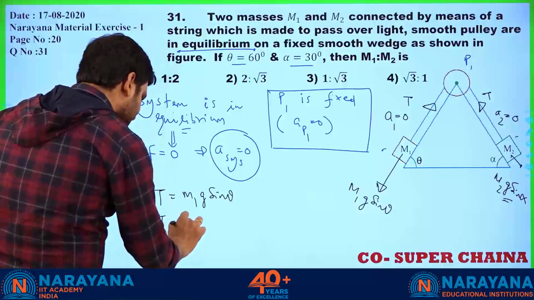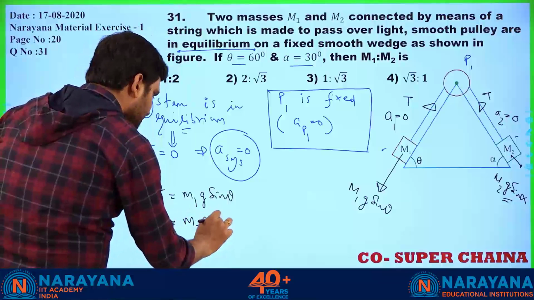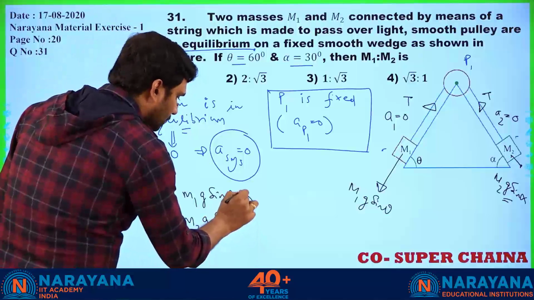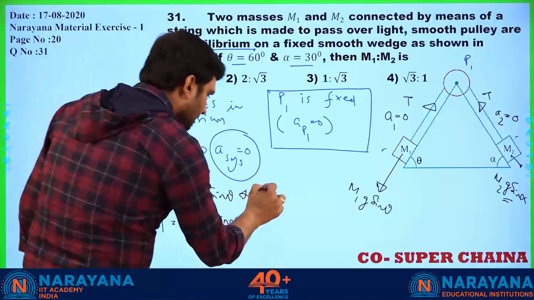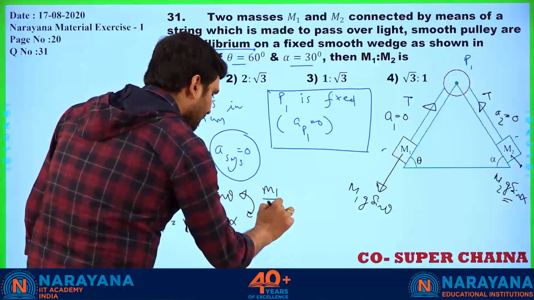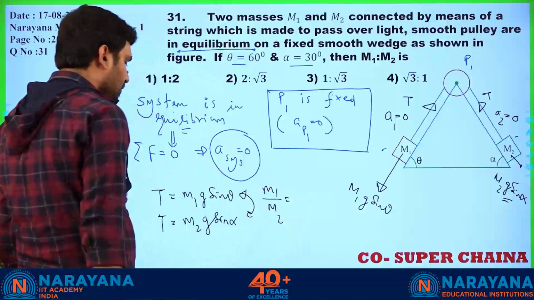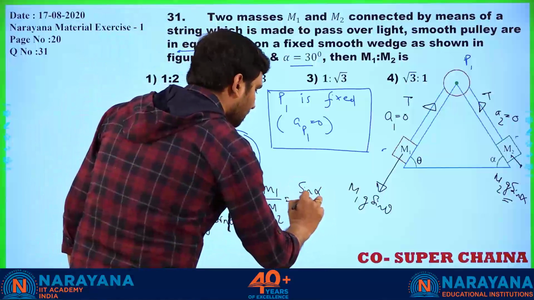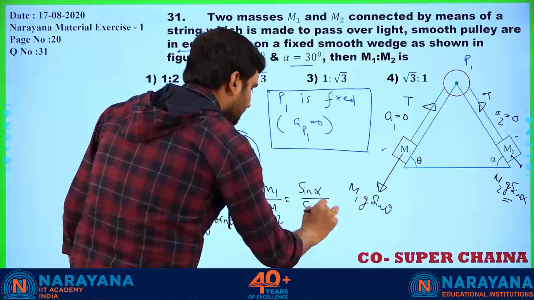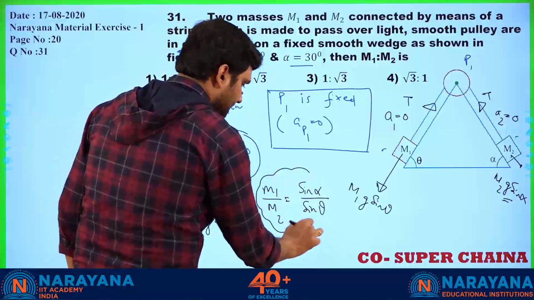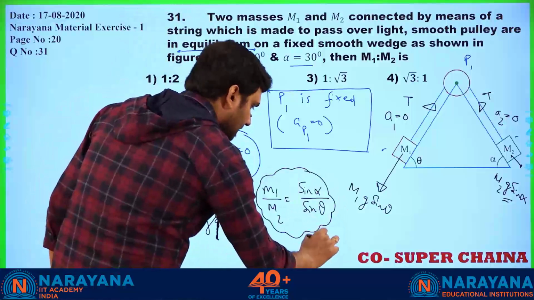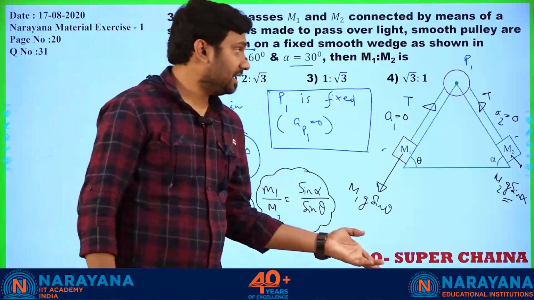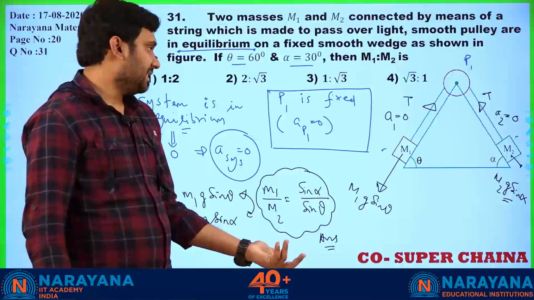For the other, M2g sin alpha. These two are equal, no? So it's pretty simple. M1 by M2, we are going to get sin alpha by sin theta. That's it. That is the final answer. Alpha and theta values are provided. Substitute the value, you will get the answer.